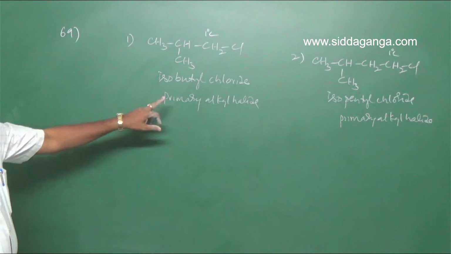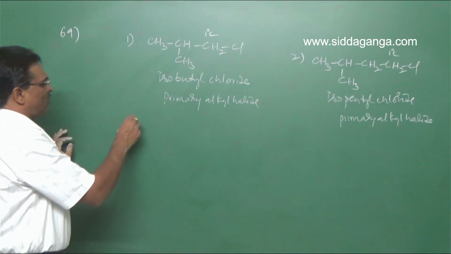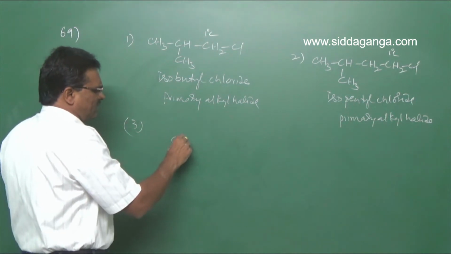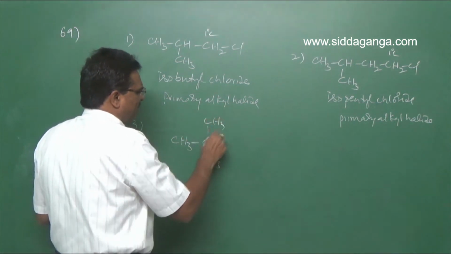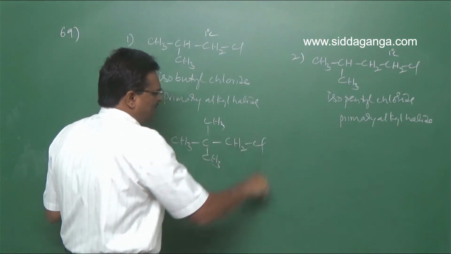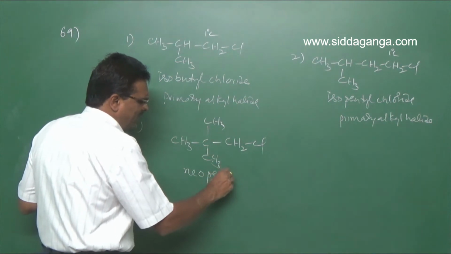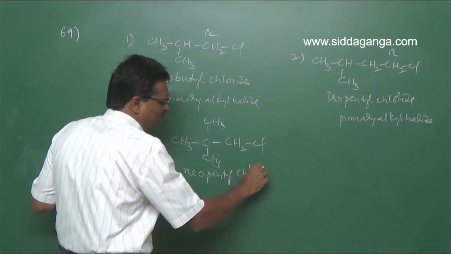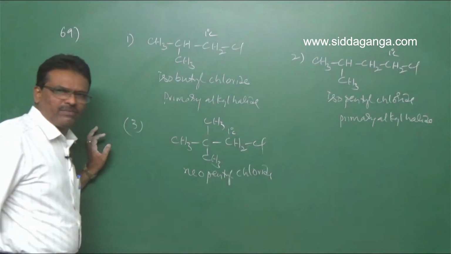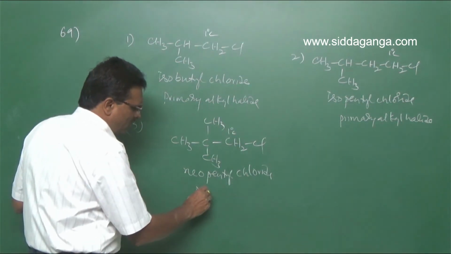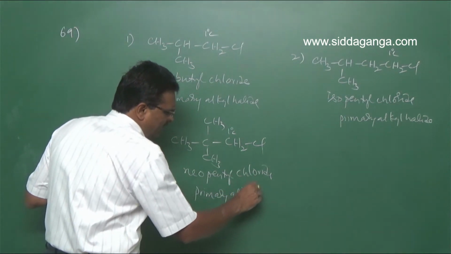So both are primary alkyl halides. Then neopentyl chloride, the third one, CH3, C, (CH3)2, CH2, Cl. This is neopentyl chloride. Here also it is a primary carbon atom, so it is also a primary alkyl halide.